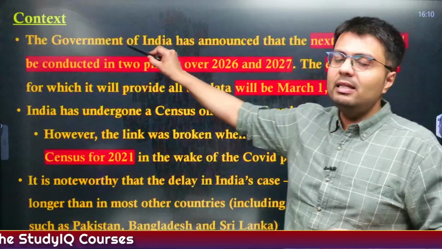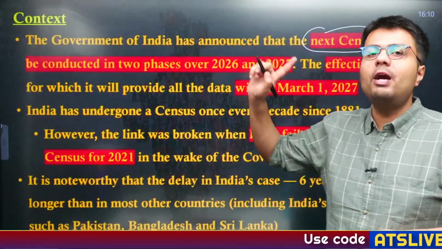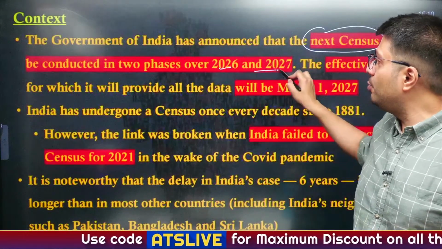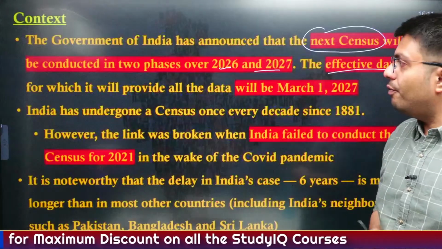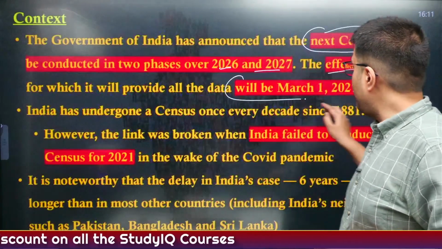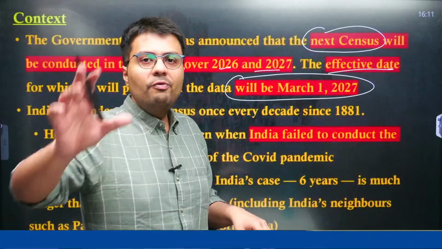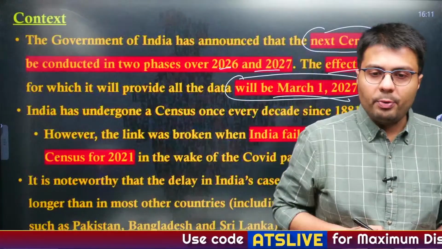First, it says that the government of India recently announced that the next census, which was originally planned for 2021, will now be conducted in two phases in 2026 and 2027. And the population figures that will be posted from the census exercise will tell India's population figure as it will be on March the 1st, 2027.